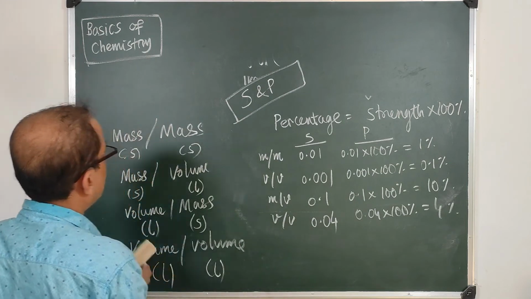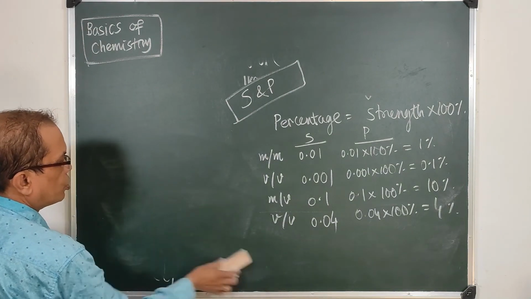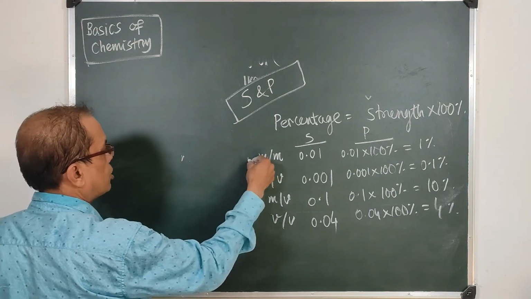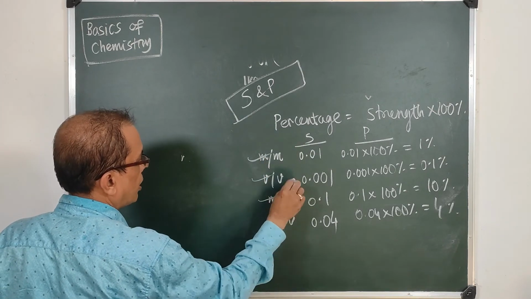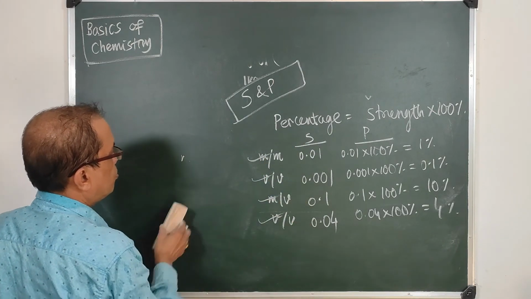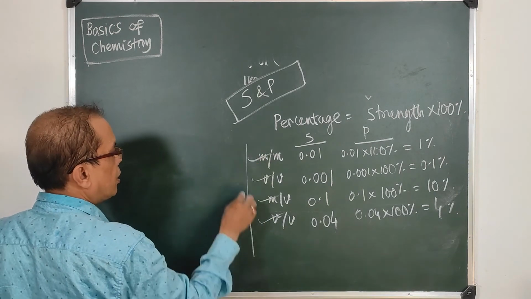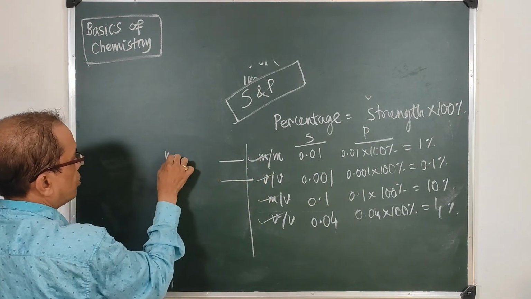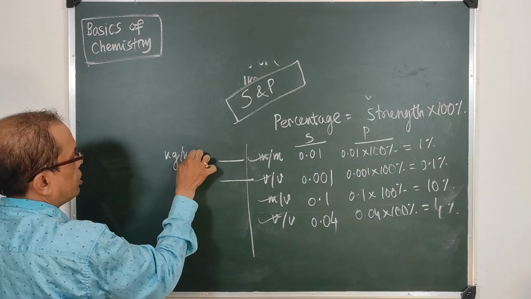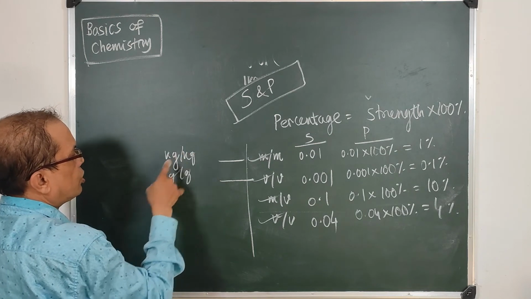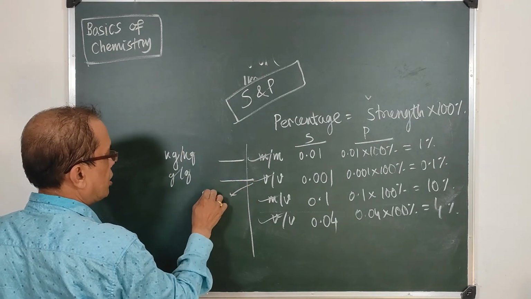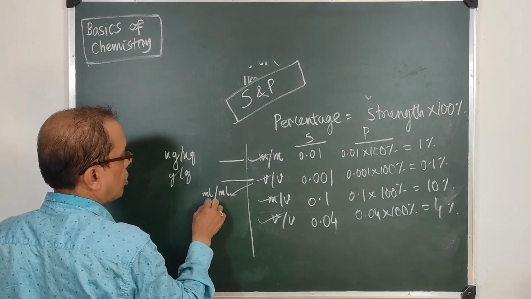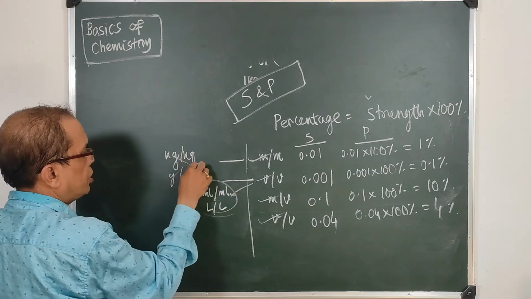Just keep in mind that there are 4 such calculations: mass upon mass, volume upon volume, mass upon volume, and volume upon mass. So what are the units? These two are clearly unitless. Why? It will be kg upon kg or gram upon gram, so there will be no unit. In this case there will be milliliter upon milliliter or liter upon liter, so no unit.